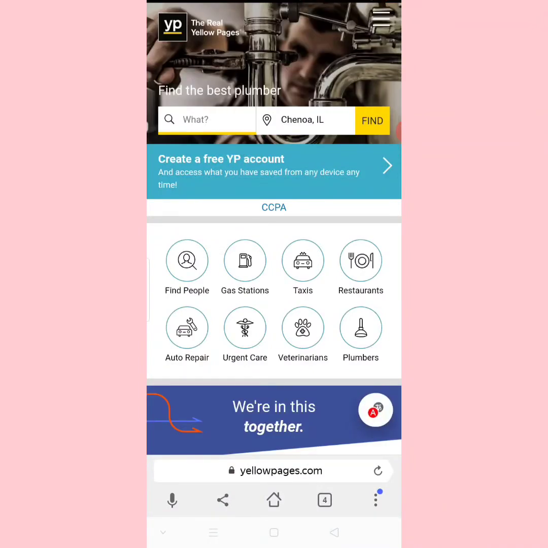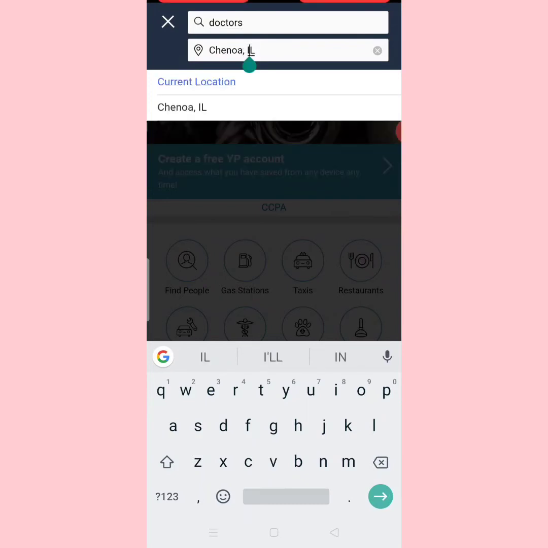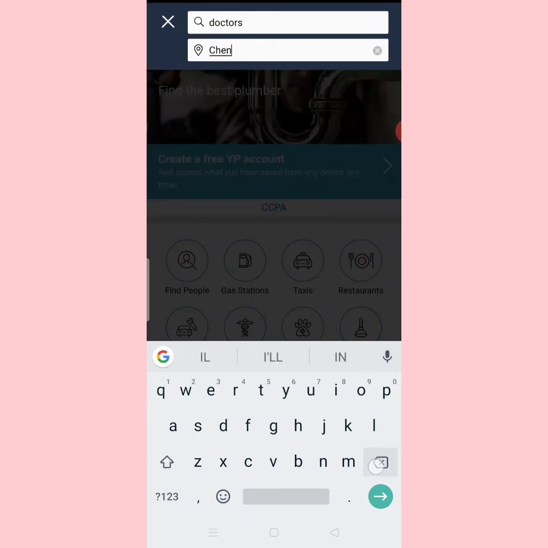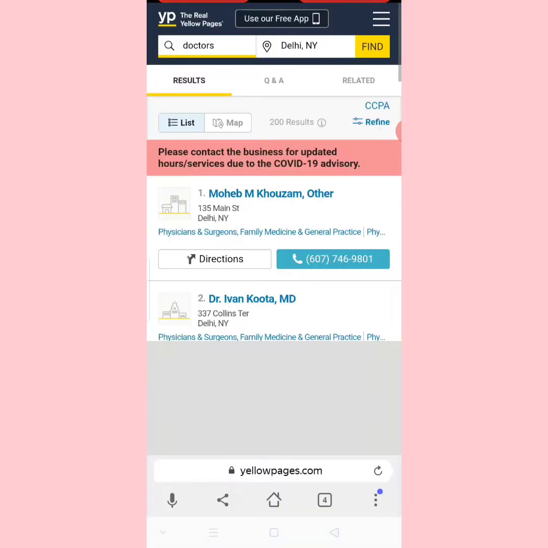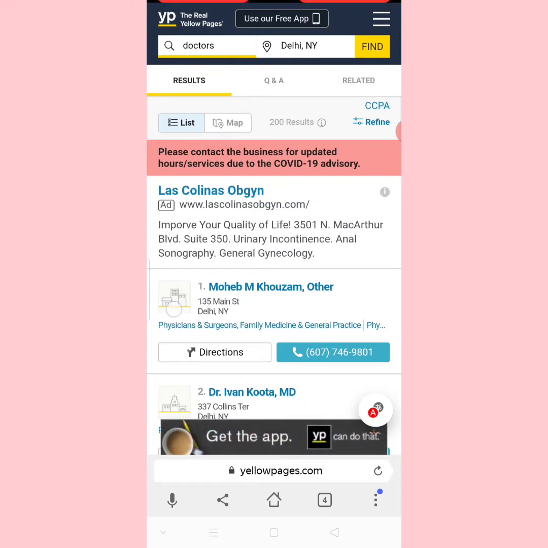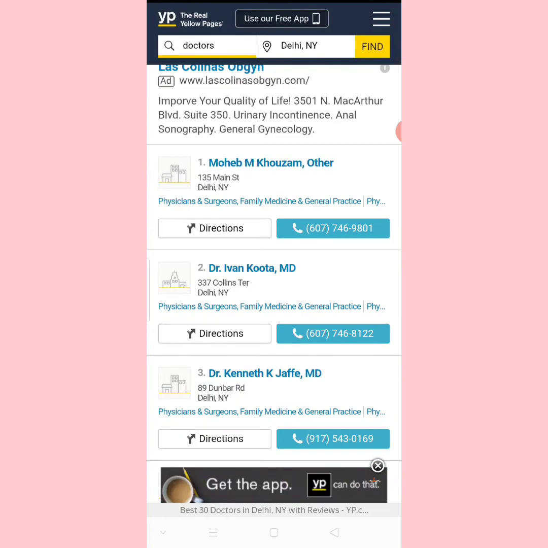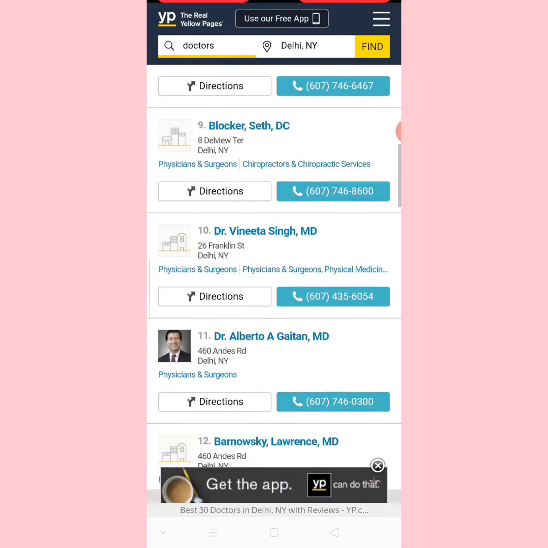Here I'm going to find doctors, and for the place I am going to choose Delhi. I want the numbers of those who are doctors and from Delhi. Here you can see a list of Delhi doctors.